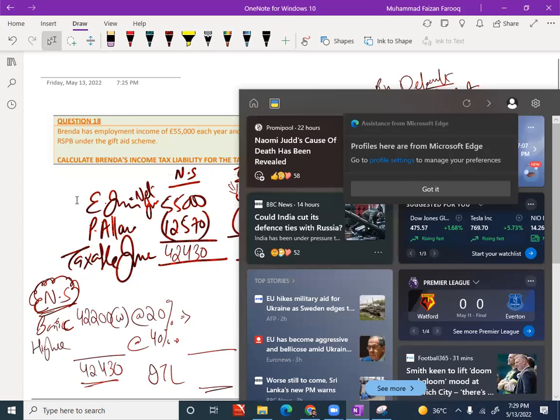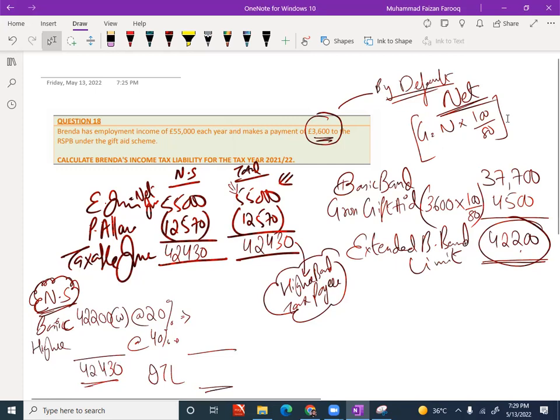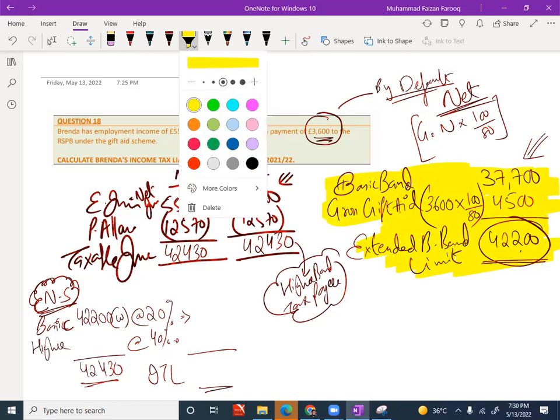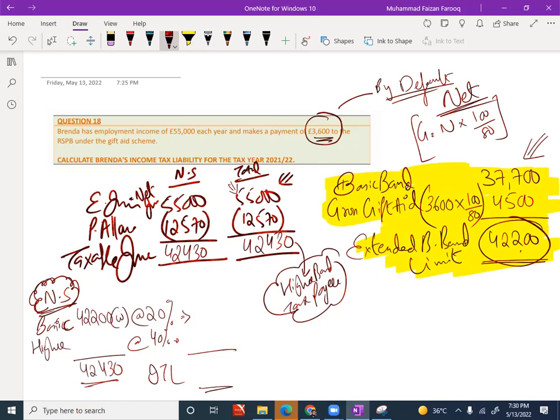Look at it. Questions you have? Yes, but why would we apply 42,200 to basic when it's above 37,700? See, this is the rule: anytime you have gross gift aid, your basic band limit will not be the same as 37,700. You have to calculate a new limit, and the new limit will be calculated by adding gross gift aid to your base limit, which is 37,700. That means if we have gift aid in any question, the basic band limit needs to be changed. It will increase.